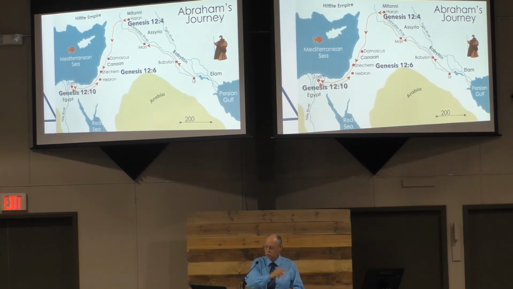Abram then will travel over to Egypt. That's chapter 12, verse 10. There was a famine in the land. Abram went down to Egypt, for the famine was severe. Then he will turn around and head back up and will spend most of his life up around Hebron and Shechem again. So there's the map to give us an idea here.